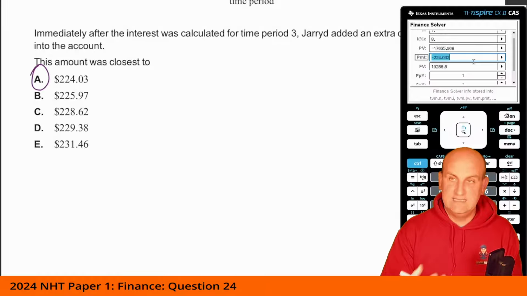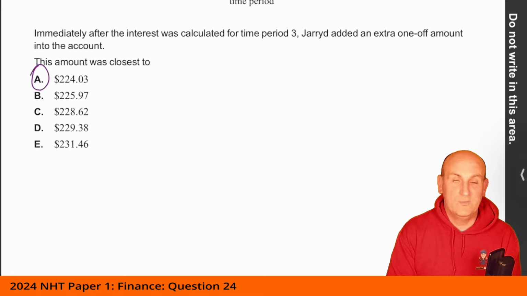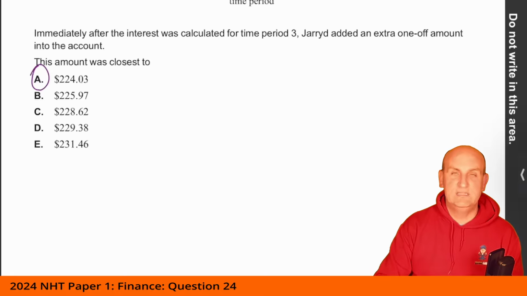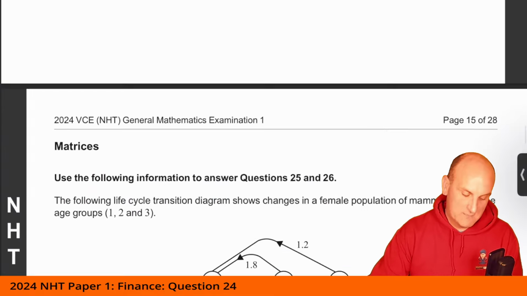Now, I know that when I sat in the maths office where I currently work, a lot of people were like, no, you didn't need to do that. And to this day, I still don't fully understand how you could do this in any other way. The financial solver makes it so much easier. The idea of payment at end and payment at beginning seemed to make that question much, much easier.